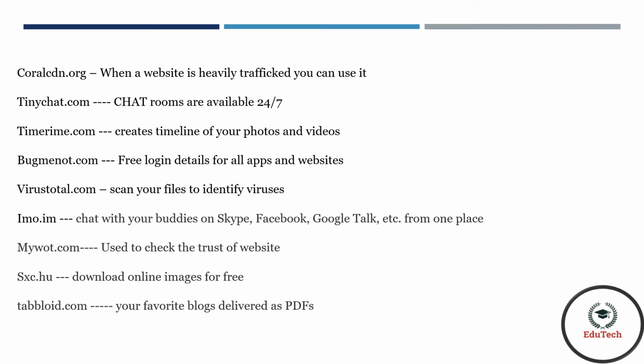sxc.hu. This is used to download online images for free. I think some of the websites cost for downloading images. I don't know. But sxc.hu you can download online images for free. Tabloid.com. It is used to convert your favorite blogs into a PDF.